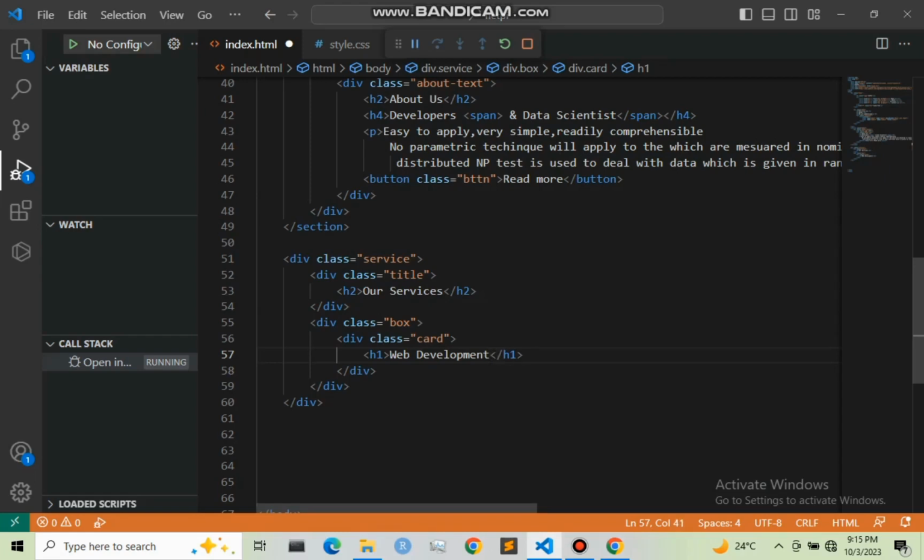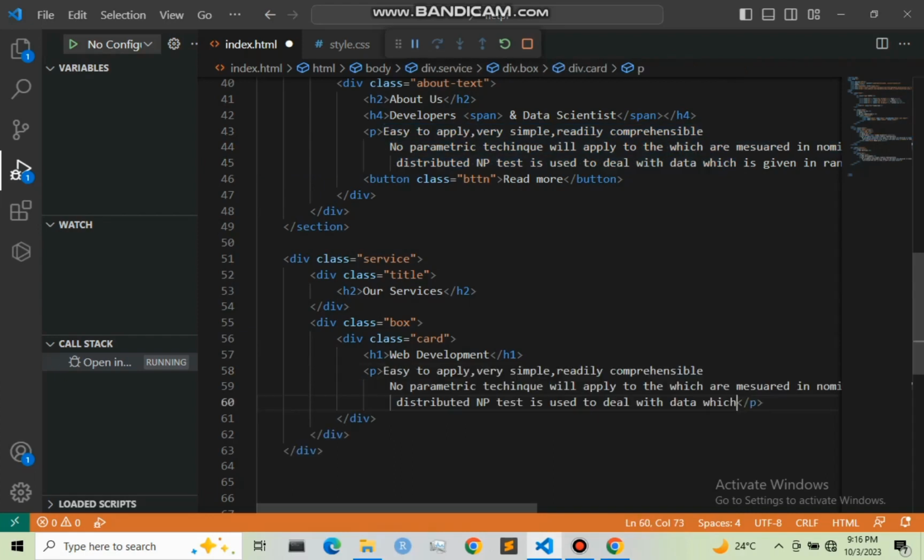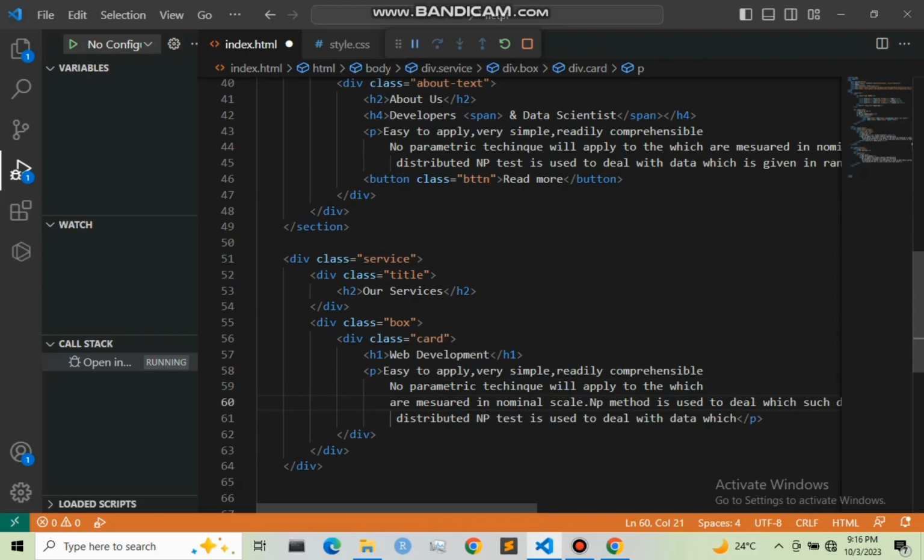Then after here I'm going to give now a paragraph. So let me copy part of this, not all of it but up to somewhere there. Let me copy it and then paste it right here. So after this, I'm going now to create another div right here, and this div is about the paragraph. Let's say dot paragraph,